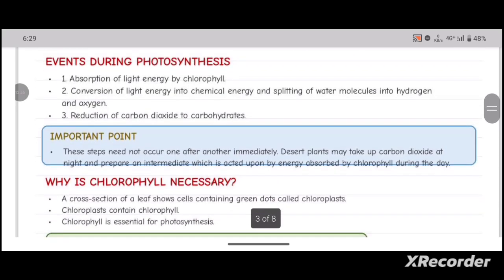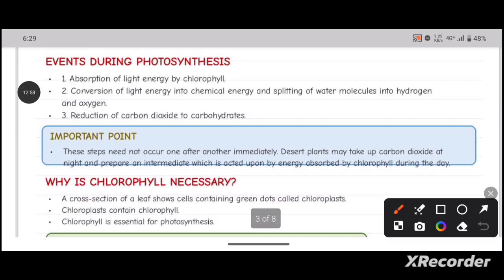So, what are the events during photosynthesis? Let's see briefly. One is absorption of light energy by the chlorophyll. The light energy will be converted into chemical energy by the chlorophyll. The conversion of light energy into chemical energy and the splitting of water molecules into hydrogen and oxygen will be done in the second event, and the CO2 will be reduced into carbohydrates, which is a stored form, like starch in the case of plants.